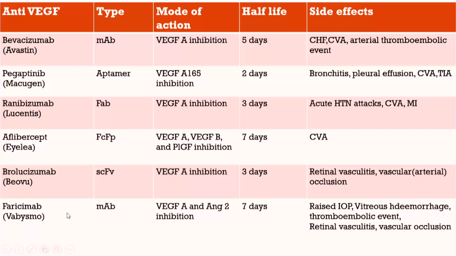A newer agent, faricimab, acts on VEGF-A and angiopoietin-2 as well. So this works in two ways and two mechanisms. The cost is slightly higher right now. Hopefully, we'll be marketing at a lower price soon.